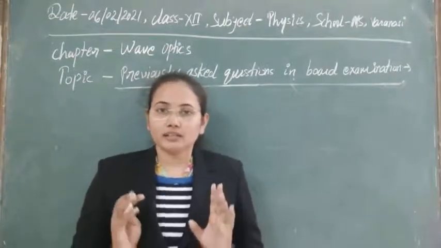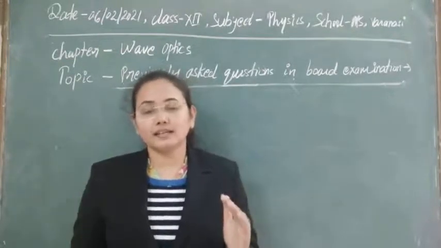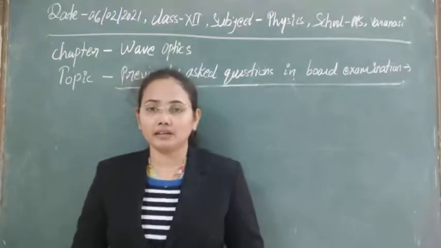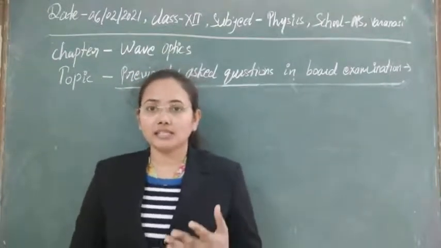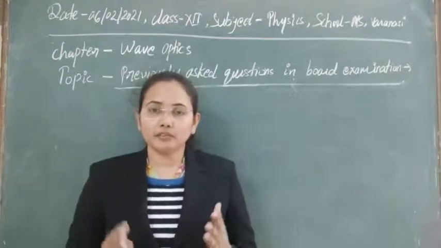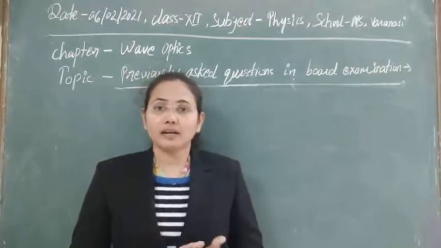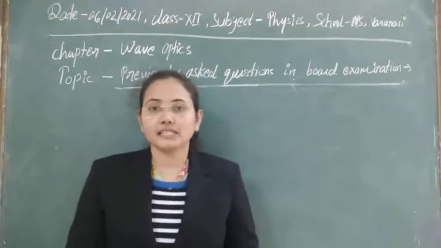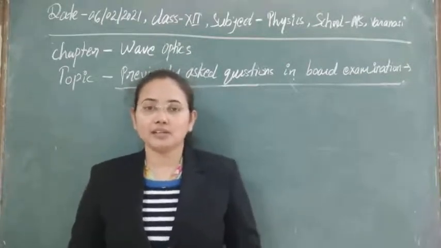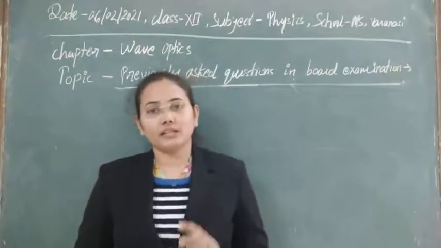Now it is clear what conditions are necessary for the production of a sustainable and well-defined interference pattern. Here we have two words, sustainable and well-defined. Well-defined means a perfectly, orderly arranged interference pattern, one that we can detect and see. Sustainable interference pattern means an intense interference pattern that we can get.